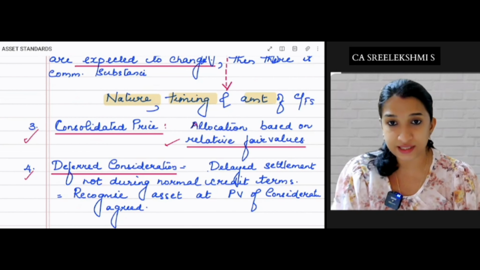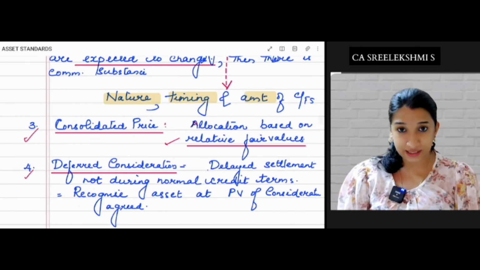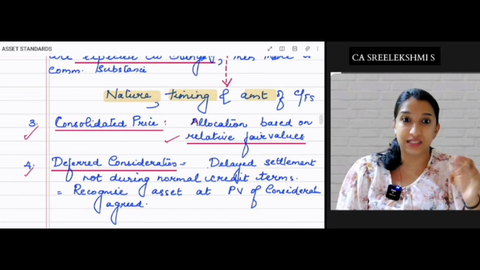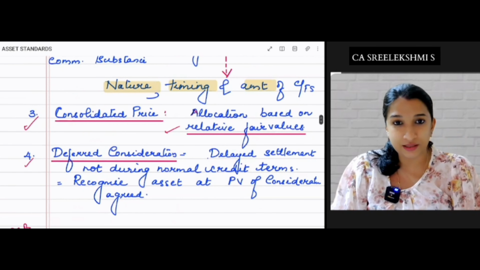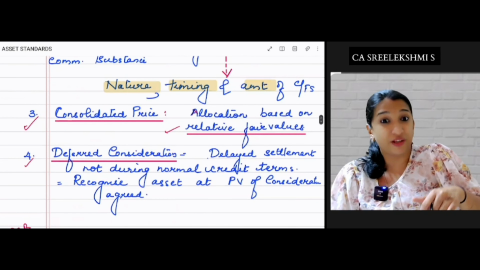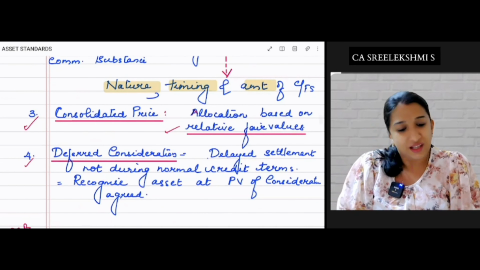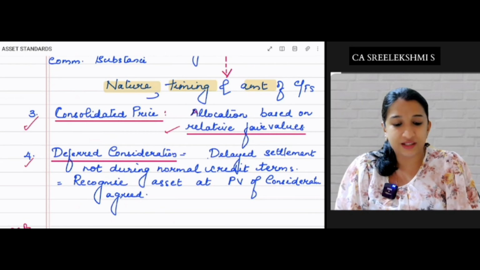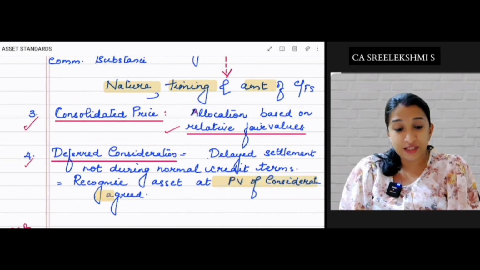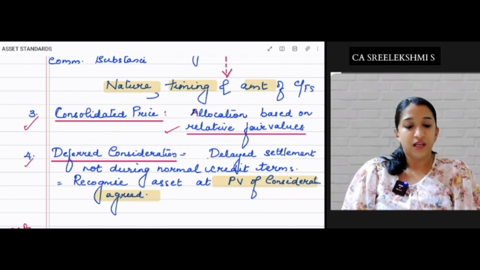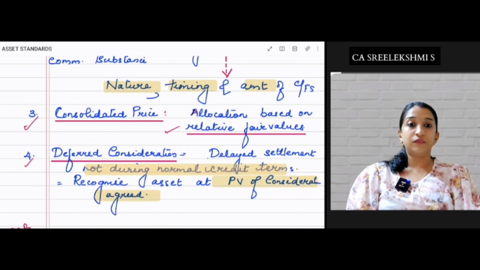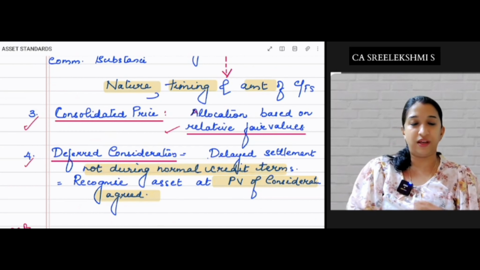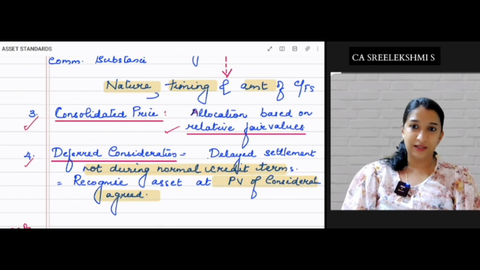Now, deferred consideration. You bought the asset in the current year and you are settling in 2025 or 2026. 2 months is the credit terms, but you are settling after 1 year or 2 years. Then it is present value of consideration agreed. If the settlement is beyond the normal credit terms, then present value of consideration agreed. Okay, fine. Understood. Clear.